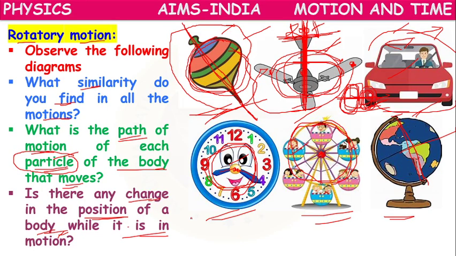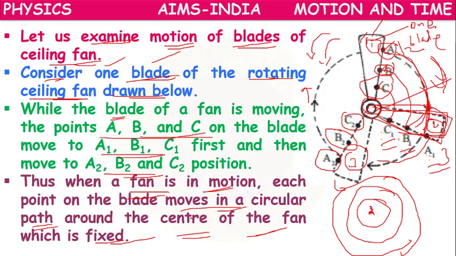Rotatory motion means moving around a fixed point. If all the particles of the body move in circles around a fixed point, and overall there is no change in the position of the body, then it is called rotatory motion. With the example of blades of a fan, you can tell the position of the points changes, A1 A2, B1 B2, C1 C2.